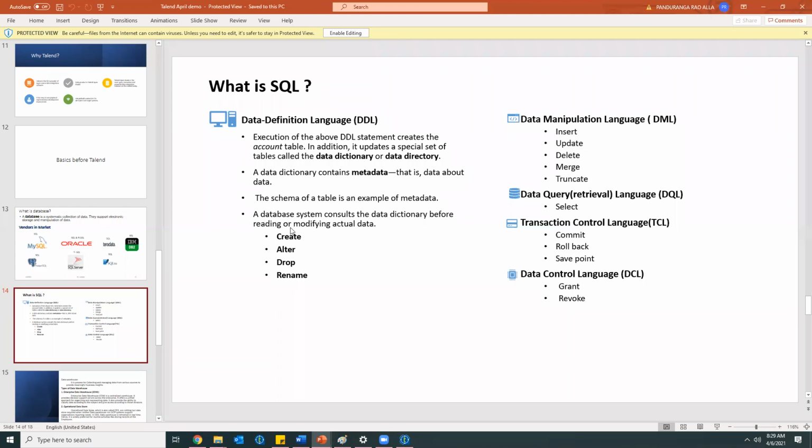To work all these commands, we need some privileges. If you do not have the privileges, we cannot do all this. We cannot work on these commands. We cannot create a table, we cannot drop the table, and we cannot rename the table. Okay, we cannot insert a record or update a record in that table. So grant will be helpful for that purpose.